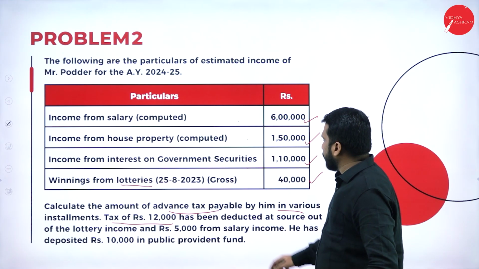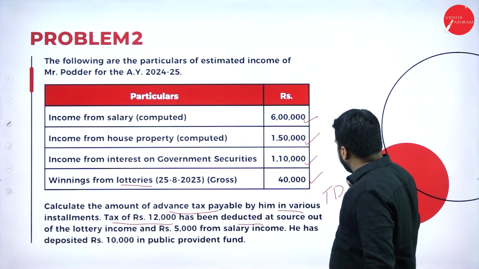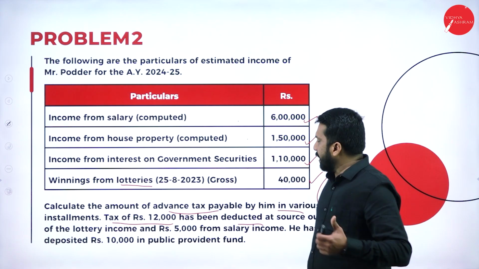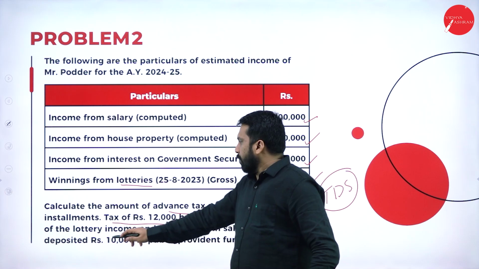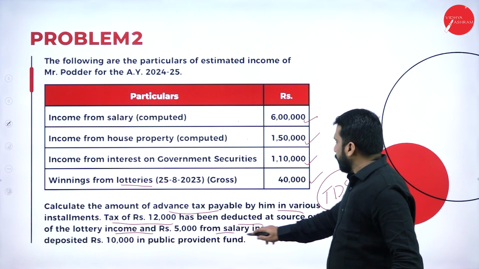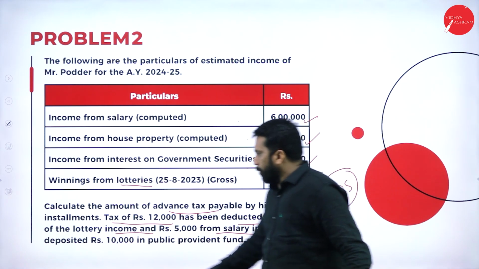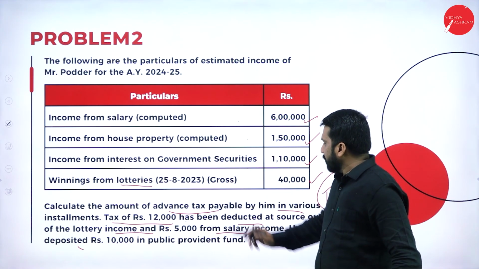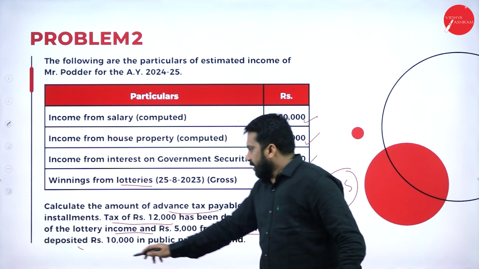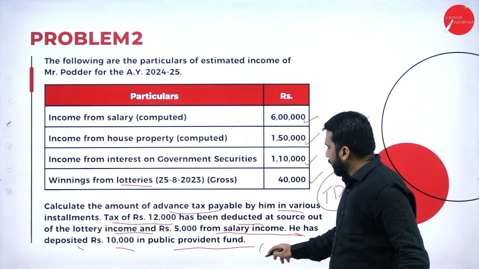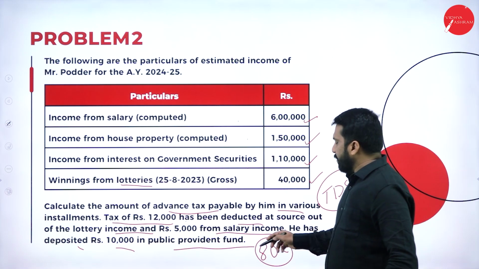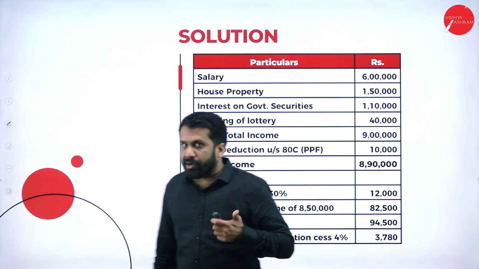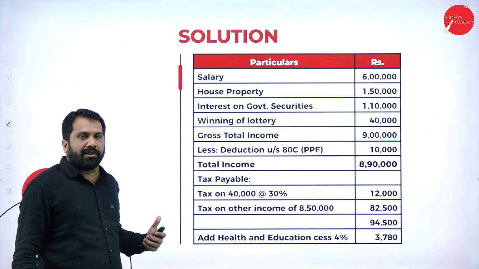Calculate the amount of advance tax payable by him in various installments. Tax of rupees 12,000 has been deducted. That is called TDS. Already he has paid 12,000 tax, that has to be removed from the actual tax payable out of lottery income, and rupees 5,000 from salary income he has deposited. He has deposited 10,000 in public provident fund. Again, remember, 80C, we have to deduct as deduction. Now I'll go with the answer. You know the concept. That's why I will not explain the concept again.